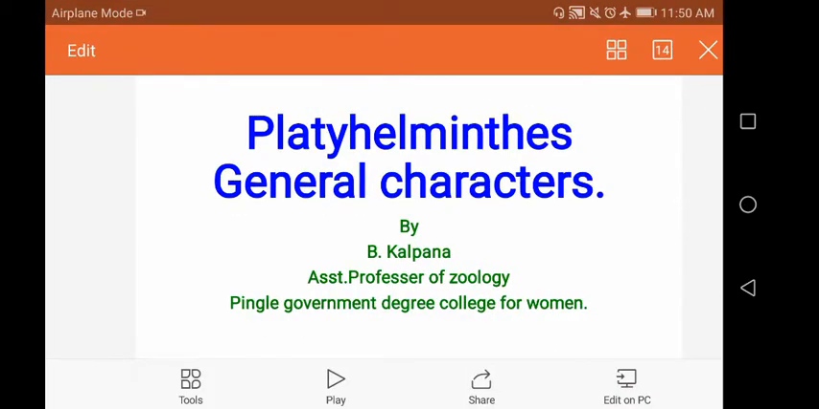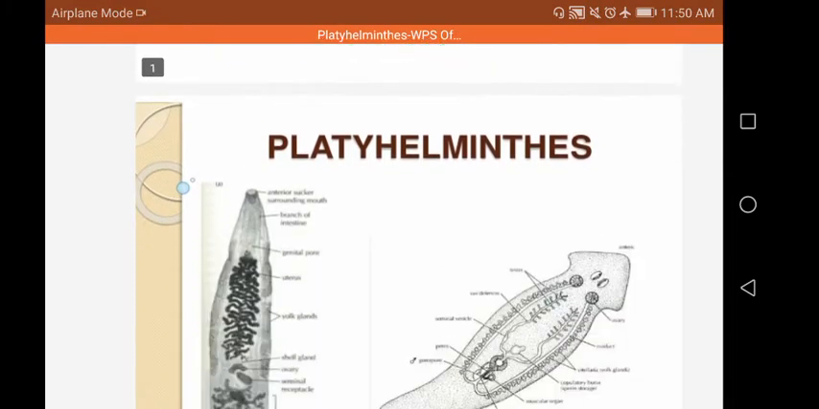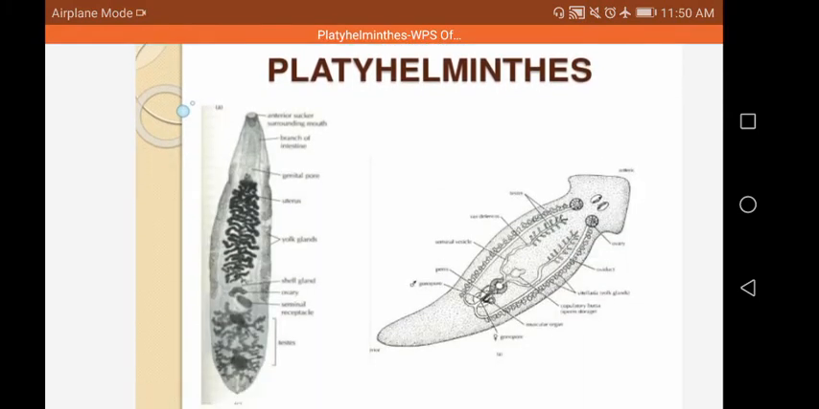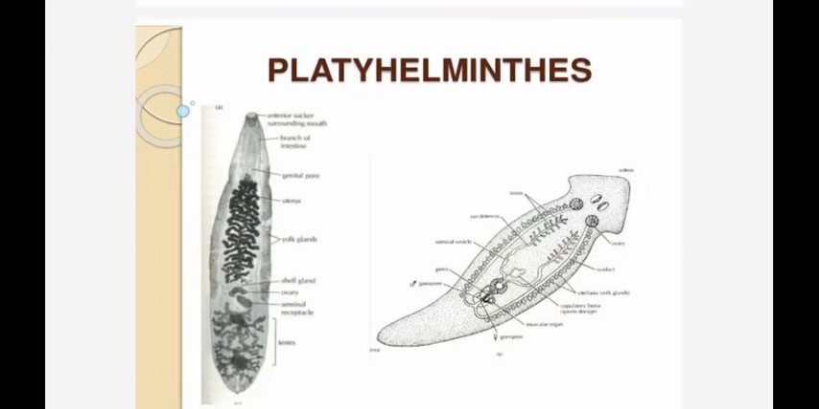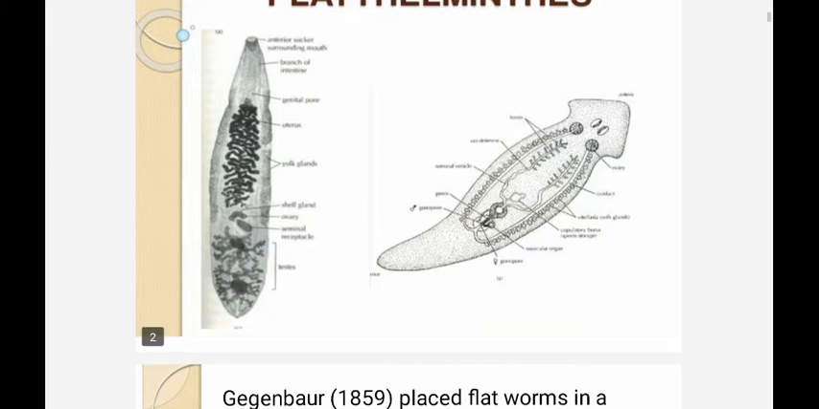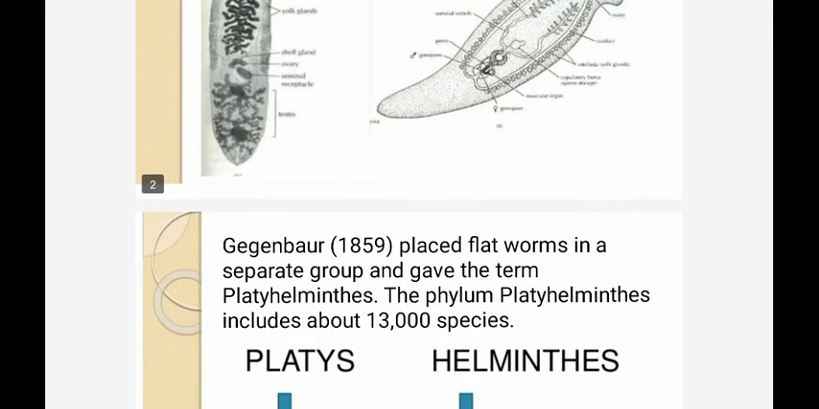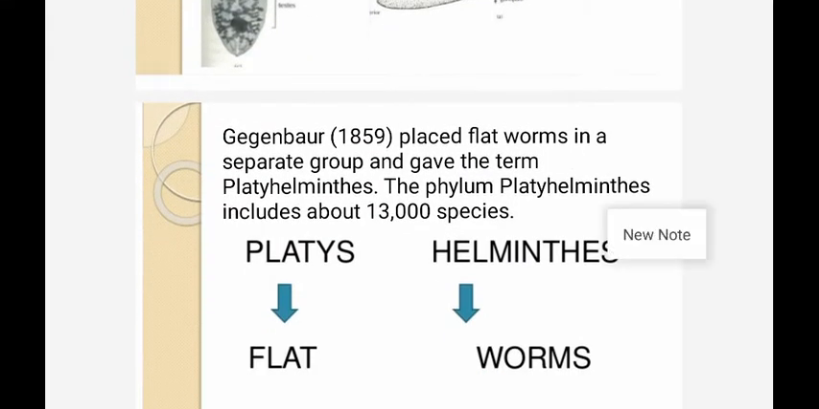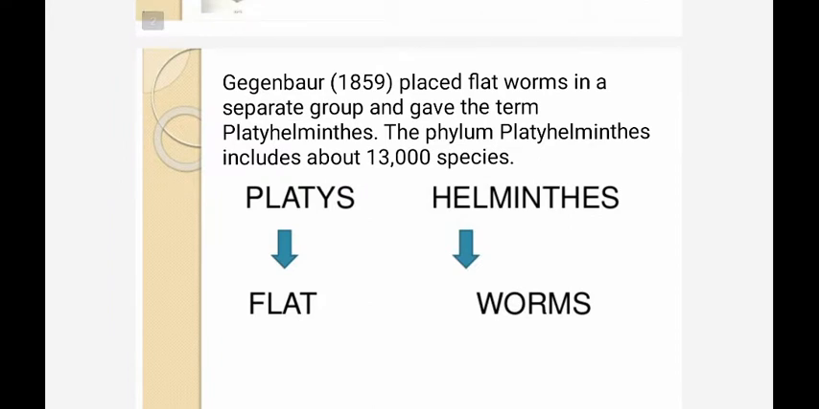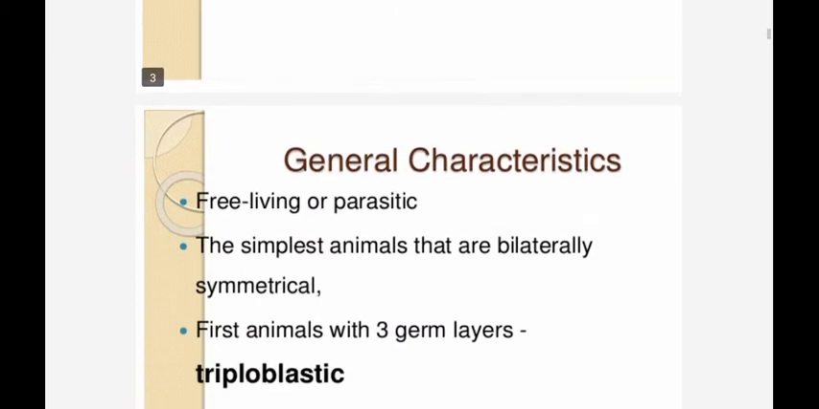Today the topic is Platyhelminthes general characters. These are flatworms, with leaf-like or ribbon-like structure, some of them. You can see in the diagram, they are very flat. Gegenbaur in 1859 called them Platyhelminthes. There are 13,000 species in this phylum. Platy means flat, helminths means worms. Hence, these are also called flatworms.